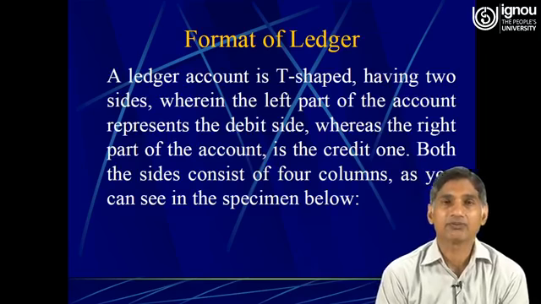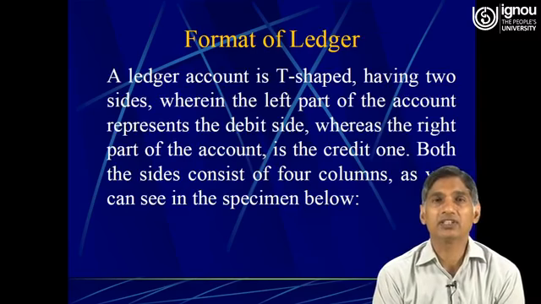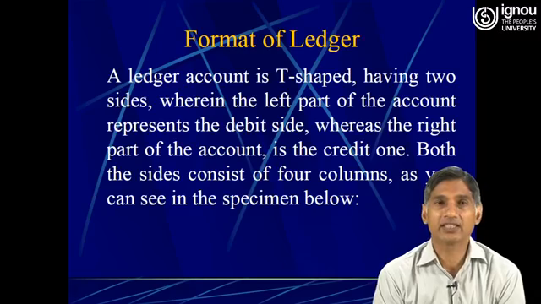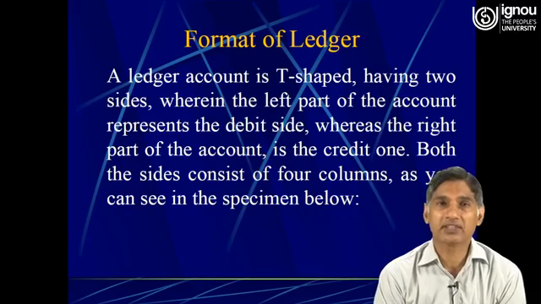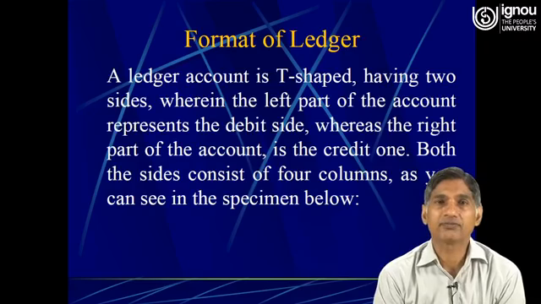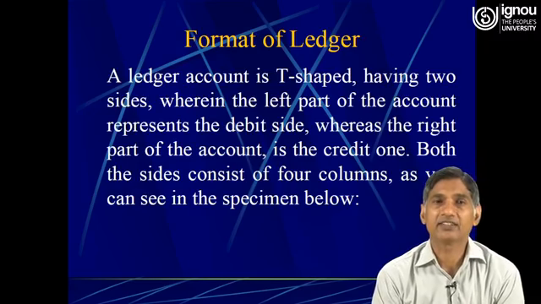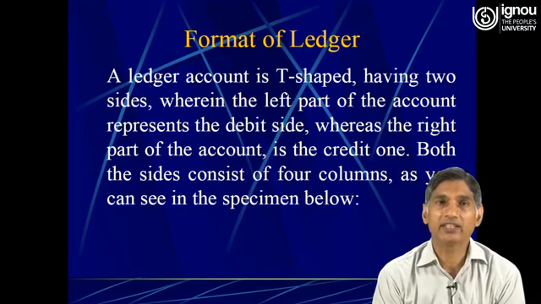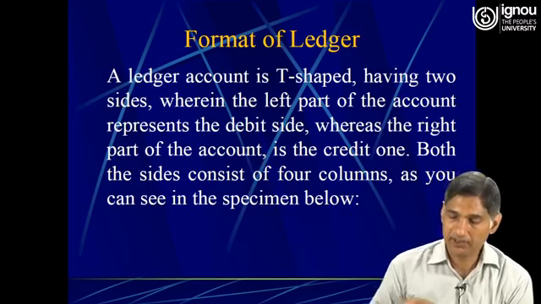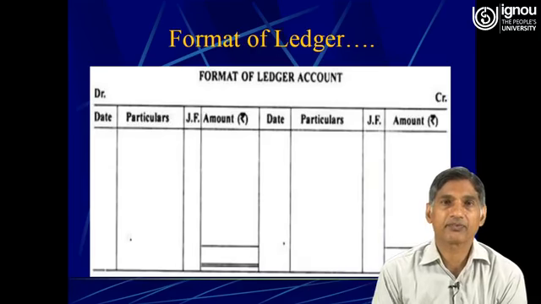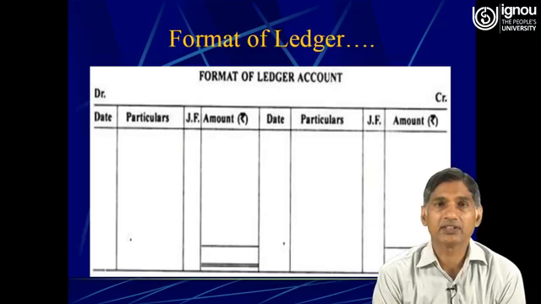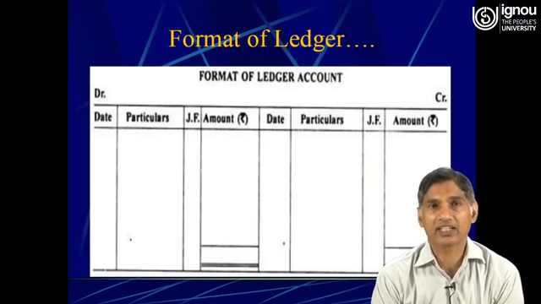So a ledger account is T-shaped, having two sides, that is left hand side and right hand side, wherein the left part of the account represents the debit side, whereas the right part of the account is the credit one. Both the sides consist of 4 columns, as you can see in the specimen below. So this is the format of ledger account.